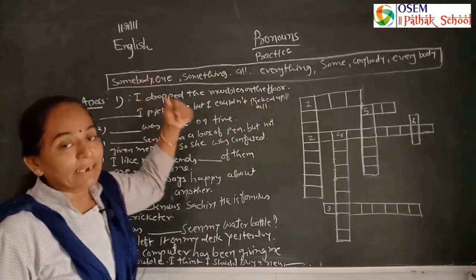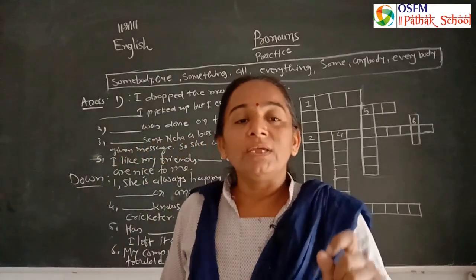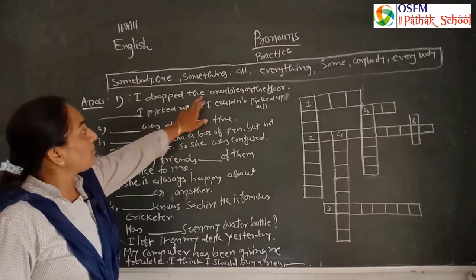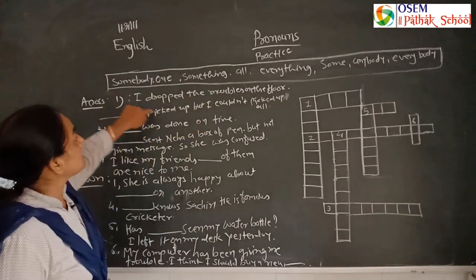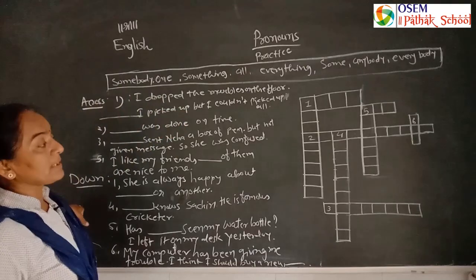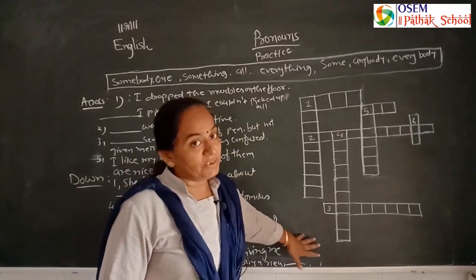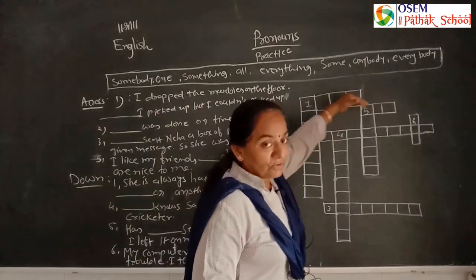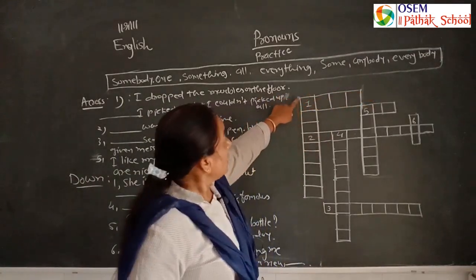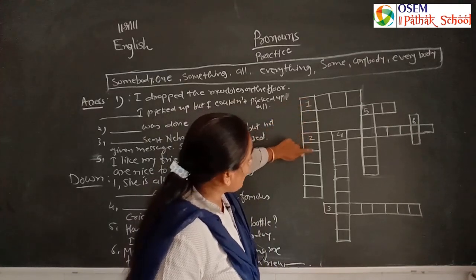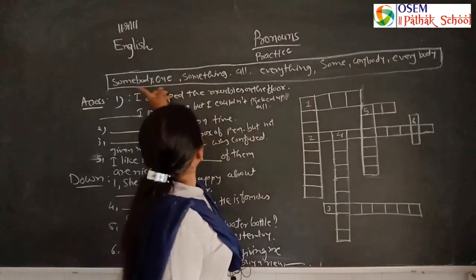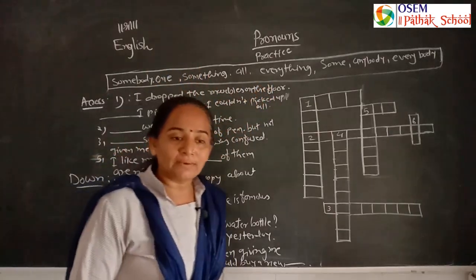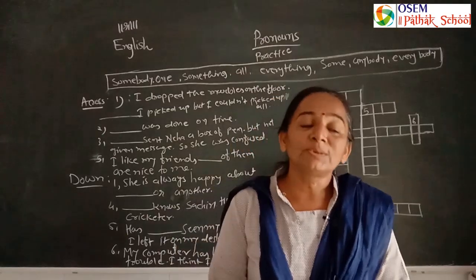Here, most probably at the last part when we learn about indefinite pronoun, we use: I dropped the marbles on the floor, blank, I picked up. First, across and down. You can understand which is across and which is down. One is across and one is down. Down means the vertical line. So here the words are 1, 2, 3, 4, 5, 6, 7, 8, 9. You have to find these 9 words and fill in the crossword puzzle very well. I hope you understand all the pronouns very well.